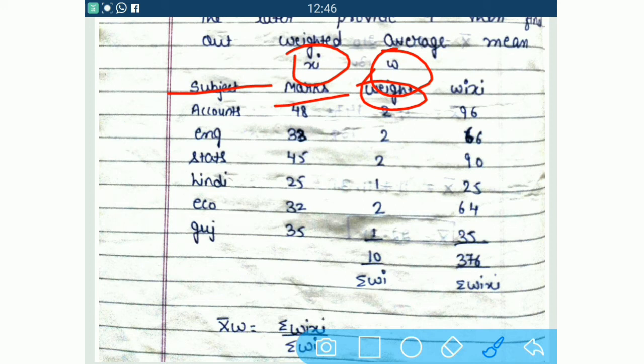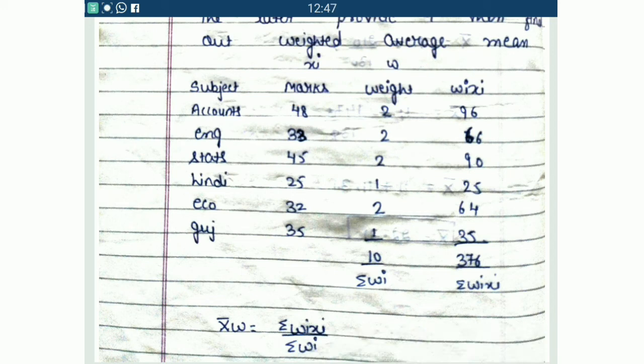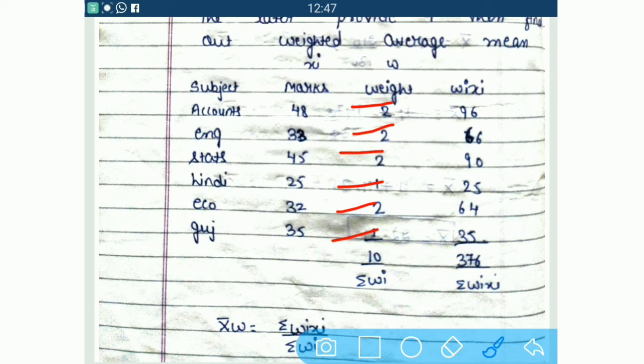Now what we have done over here, we have assumed that weight of anything is 1. मतलब एक यहाँ पे वेट अज्यूम करते हैं and then it's double, तो उसका अगर डबल करेंगे तो हो जाएगा 2. So weights are put as per the information: in accounts, English, statistics and economics it is put as 2, and in other subjects it is put as 1.